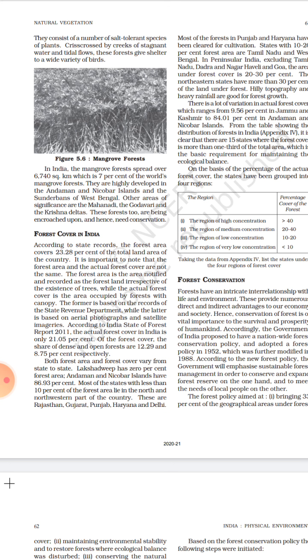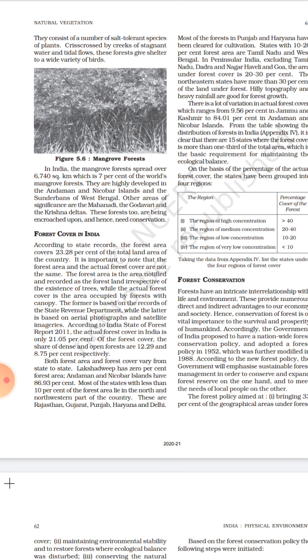So according to the 2011 report, the actual forest cover in India is only 21.05%, where the dense and open forests are 12.29 and 8.75 percent respectively. So actual forest cover in India is 21%.